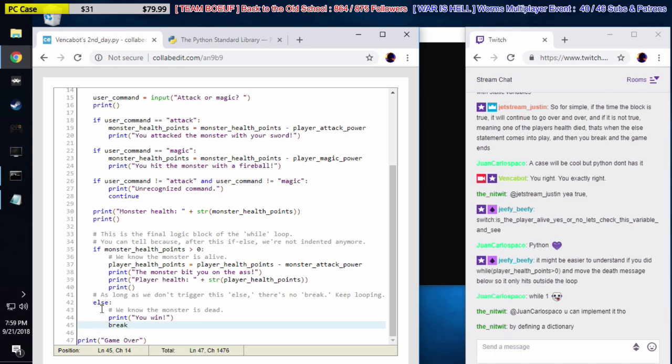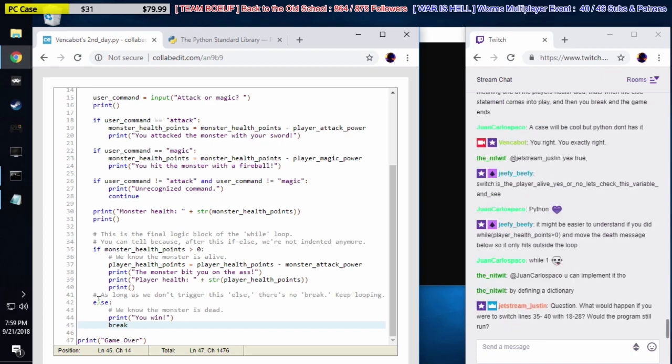What am I missing in the chat here? Let's see here. So Jiffy says, yeah, but the while statement is more intensive than a simple if check and makes more sense with static variables. I don't know, Jiffy. I don't think that's true. Let's see here. A case will be cool, but Python doesn't have it. Oh yeah, Python has cases. Yeah, Python does have cases, believe it or not, dude. And Python's called elif. But yeah, we're not going to go into that right now. But it does indeed have a case statement, basically.